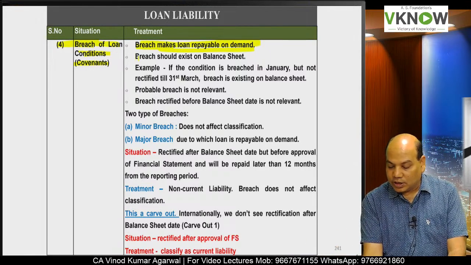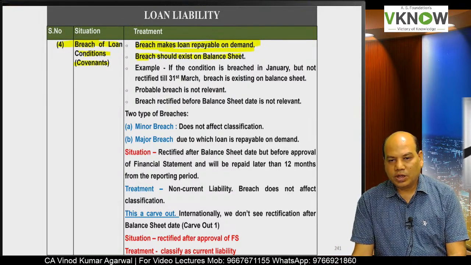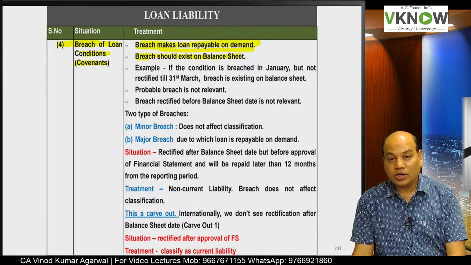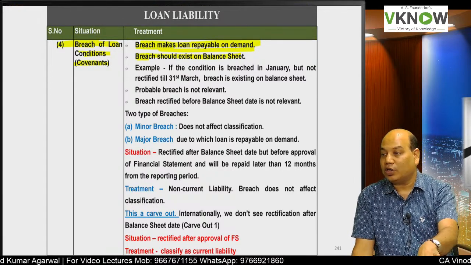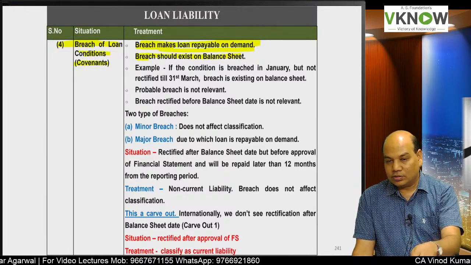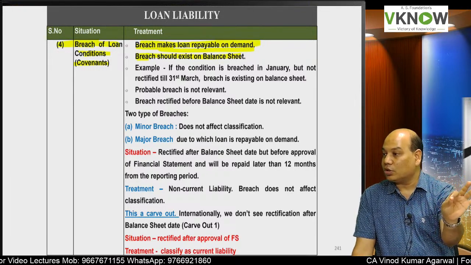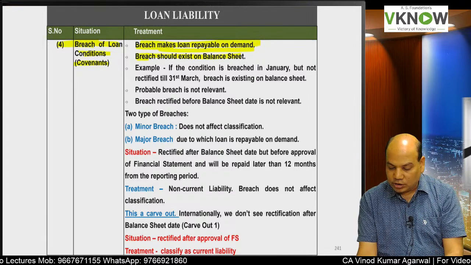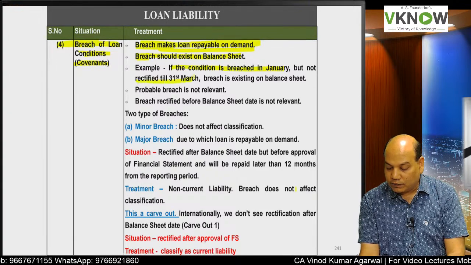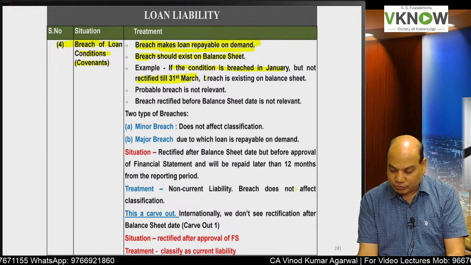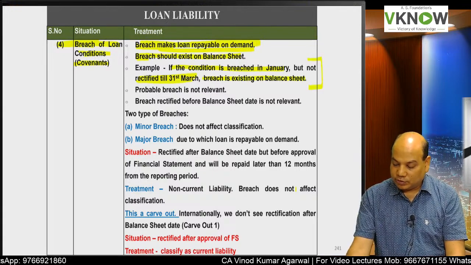And second thing is that breach should exist on the balance sheet date. Breach should make the loan repayable on demand. Breach should exist on the balance sheet date. If suppose there was a breach before the balance sheet date and it got rectified also before the balance sheet date, then we have to see what is the situation after rectification, because that breach did not exist on the balance sheet date. Example, if the condition is breached in January but not rectified till March 31st, which means breach is existing on the balance sheet date, and then we will discuss further.